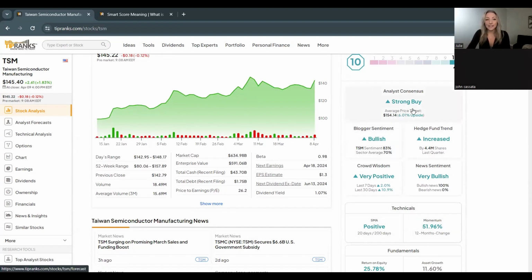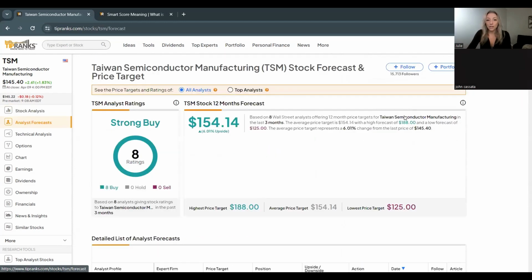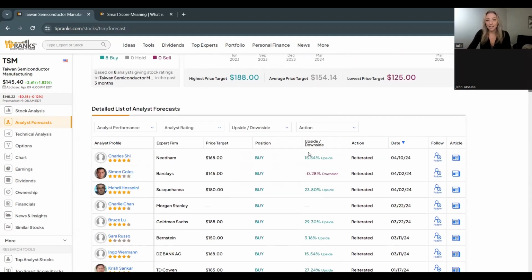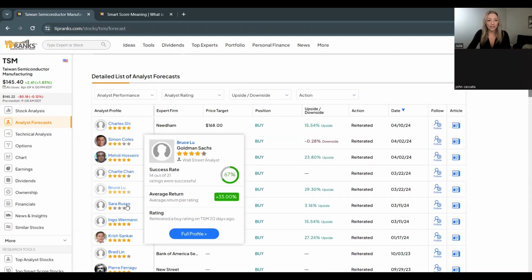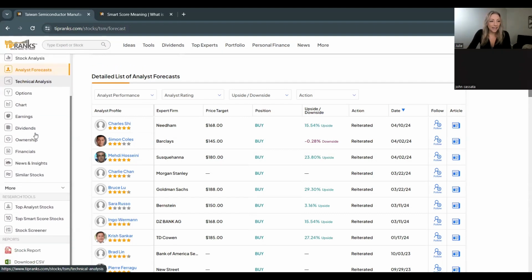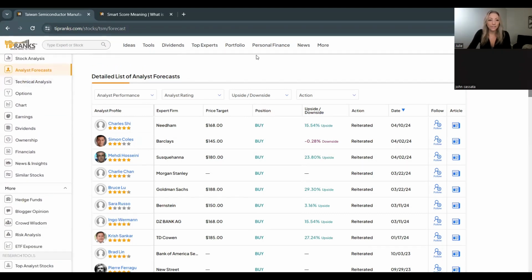So at the top here, we can see it is rated a strong buy. If you were to click on that strong buy, it's going to take you right over to the analyst forecast page. So you can see the details behind it, that there's 8 current ratings, what the average price target is, and of course your detailed lists, those analyst ratings here too. Now you can also get to these pages over here on the left-hand menu. So here we're going to see the forecast, technical analysis, and if we go to more, you're going to see a few of the other options such as hedge funds and everything here.